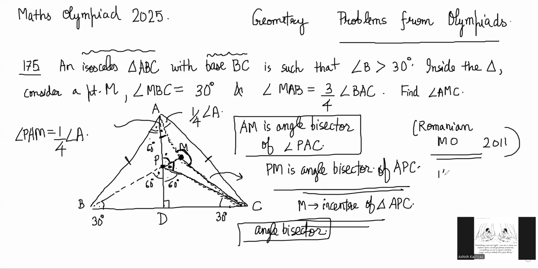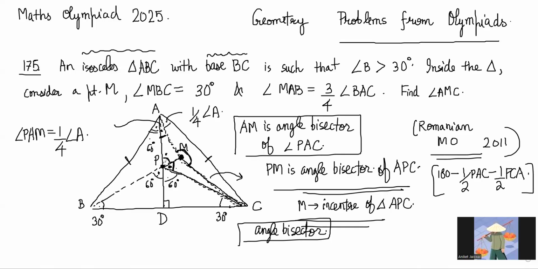That angle is equal to 180 degrees minus MAC and MCA, but MAC can be written as half of PAC, right? And MCA can be written as half of PCA. Do you understand what I'm saying? Yes, sir. The required angle is this, right?